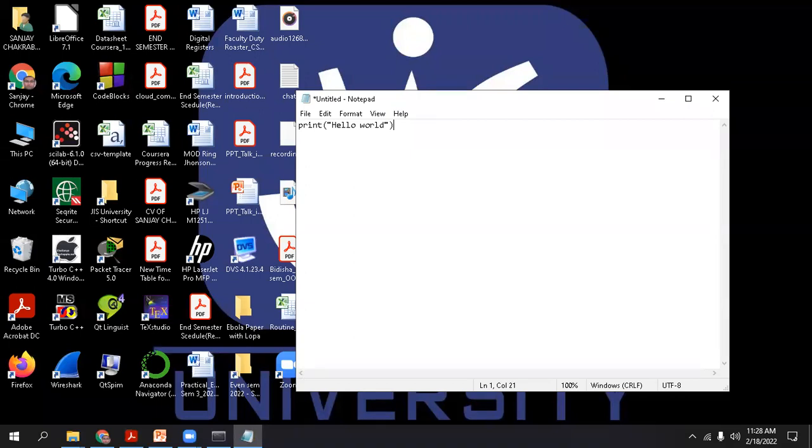So you can understand how much easier it is to handle. In C and C++, we have to remember which statement requires a semicolon and which does not. But in Python, no statement requires a semicolon to represent its end. Enter is enough. If you press enter, that is automatically considered the end of a statement.